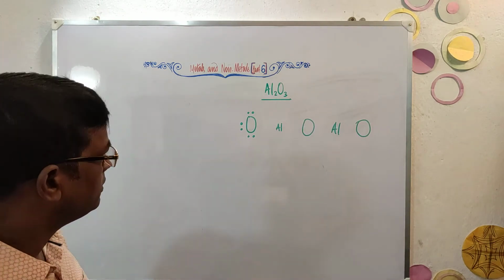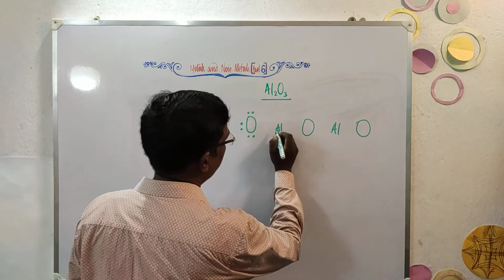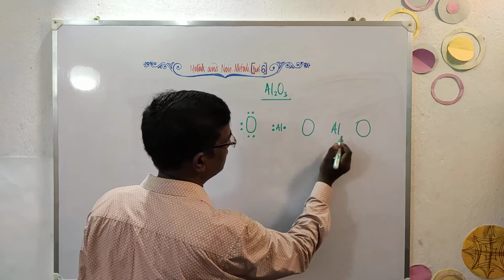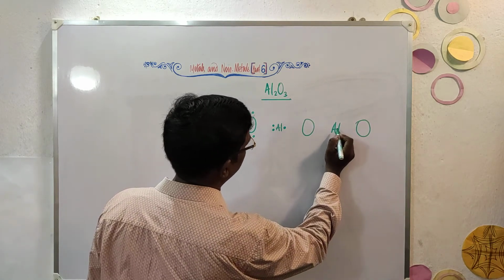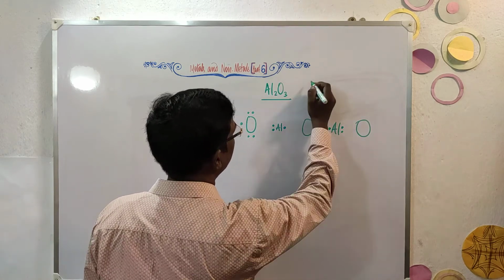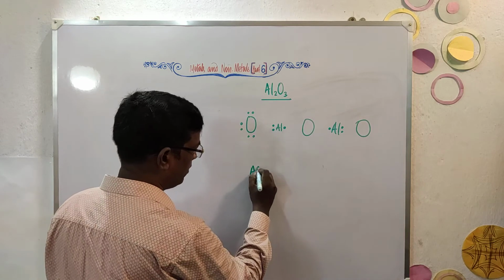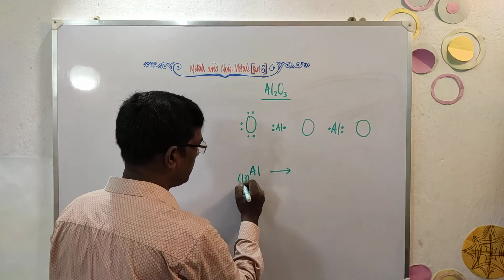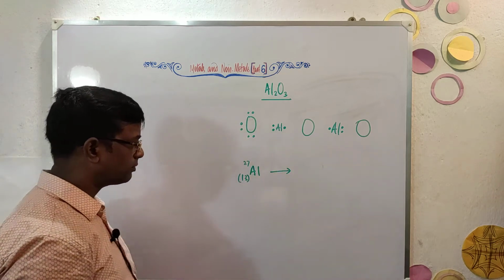So 2 and 6, and aluminium has, so draw a pattern here. So similarly, 2 facing the oxygen, 1, because aluminium, let's explain here. Aluminium has atomic number of 13, 27.